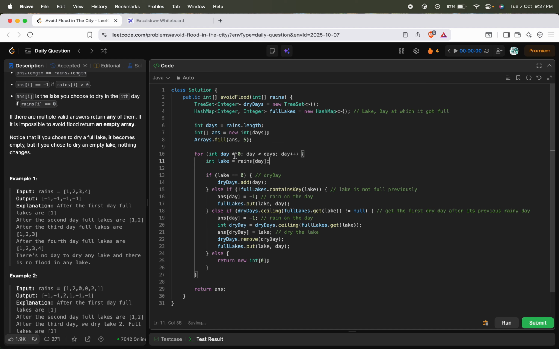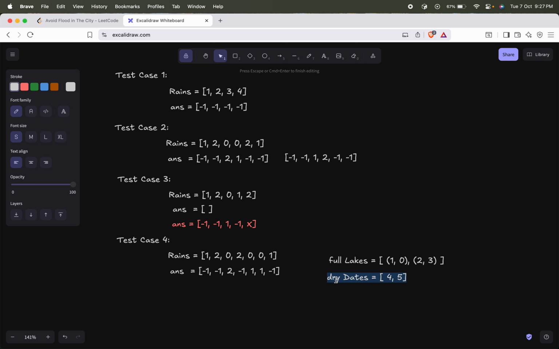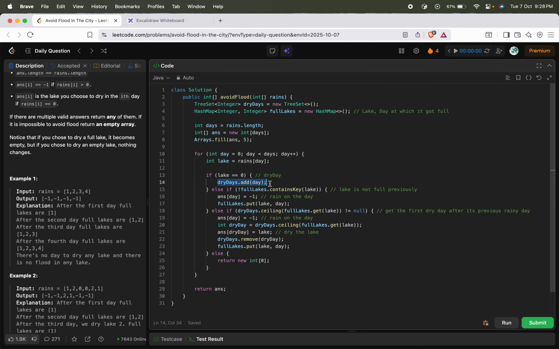Okay, so I will just iterate through the rains, and I mentioned that first if it is a dry day, there are only 4 possibilities. If it is a dry day, then I should straight away populate it into dry days. If it is not a dry day, that means there are 2 possibilities. Either the lake will be empty on the given day, or it can be filled. If the lake is empty, that means my full lakes will not contain the current lake, so I can straight away populate it with -1 and add the current lake to my full lakes. So I just populated it.